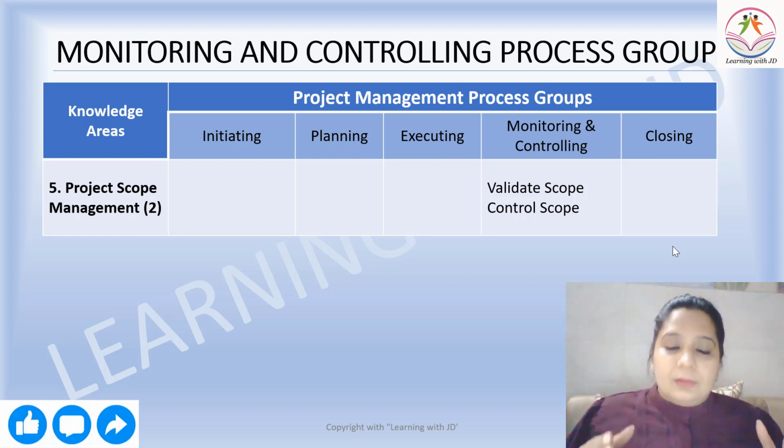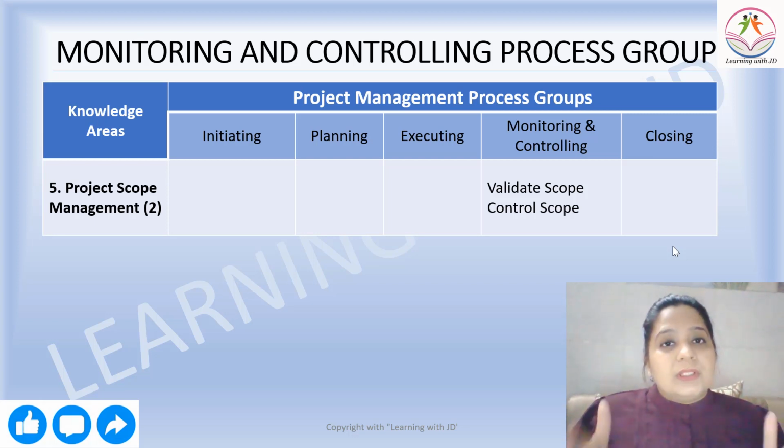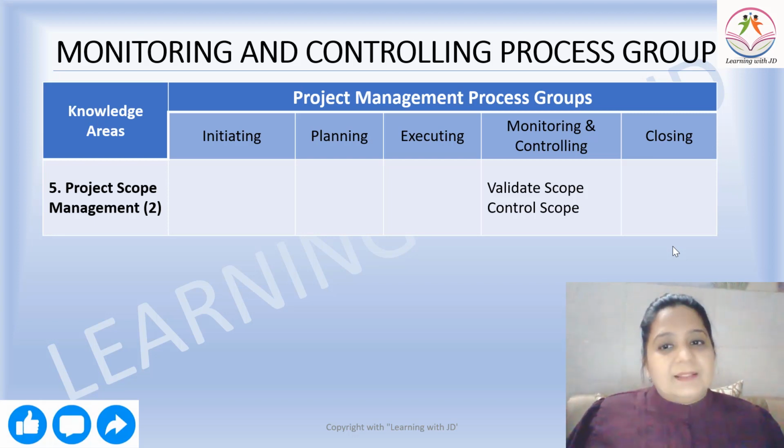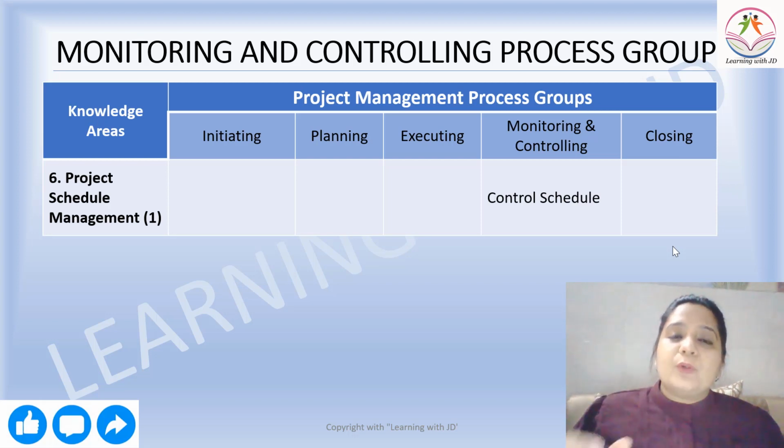So whether the scope is of the initial requirement or a part of a change requirement, it has to come to the monitoring and controlling phase for first validating the scope and then controlling the scope. Then you have to control your schedule as well.